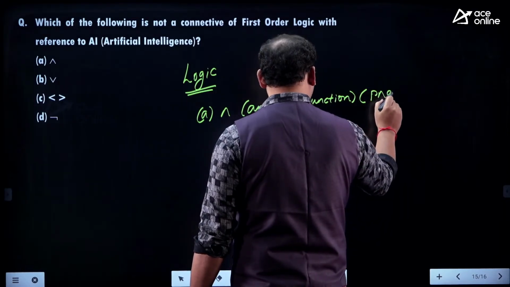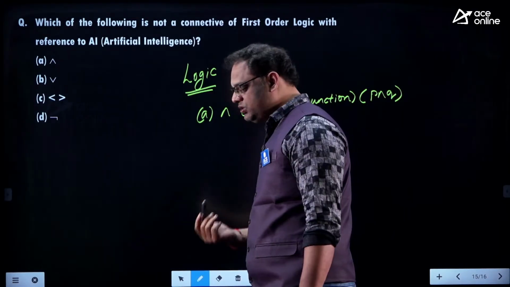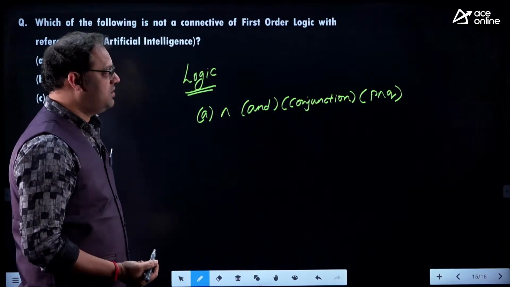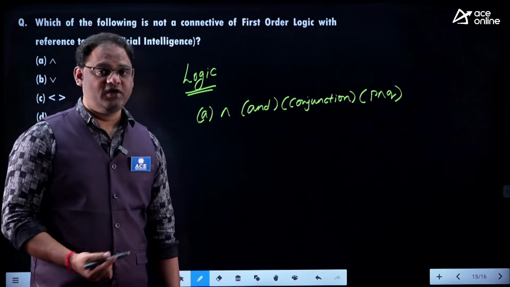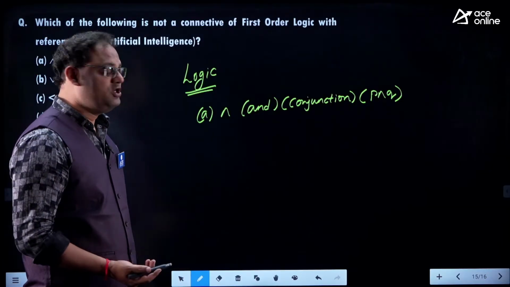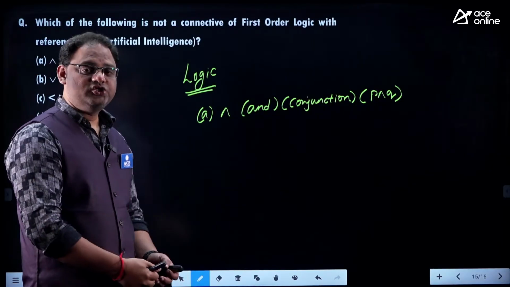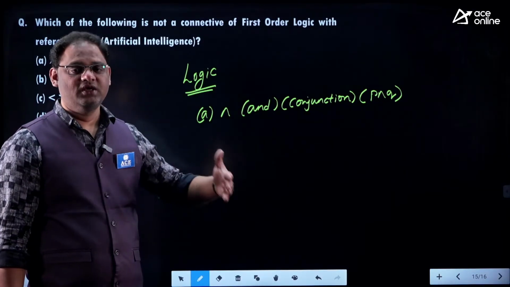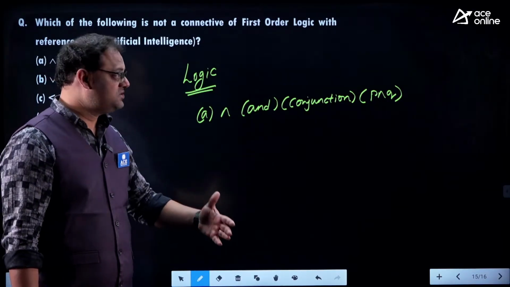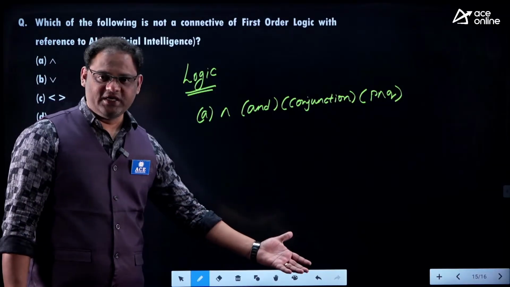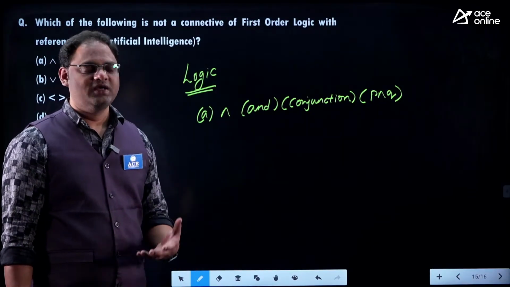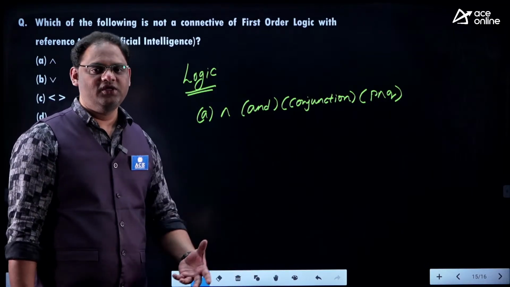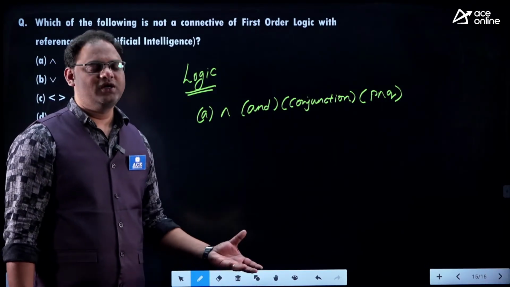If all given propositional variables are true, then only their conjunction can be true. Otherwise, if one of them is false, the result is going to be false. In logic we can write P1 and P2 and P3. In case of an argument, if all given premises are true, then only the conclusion can be true. If one of the premises is false, the set of premises cannot be consistent. They cannot give you any proper conclusion from that.